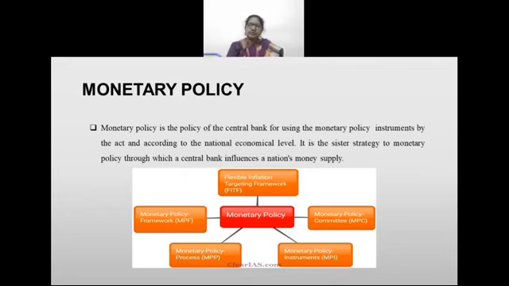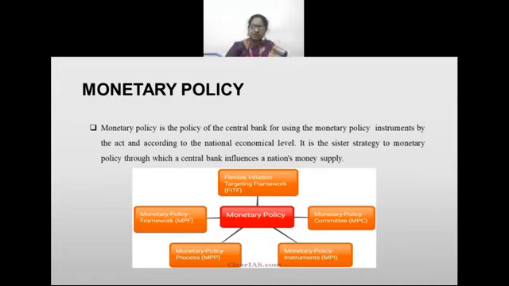So this monetary policy RBI is initiating. So what are the various instruments? How are they initiating? That is what we are going to see. So both fiscal policy and monetary policy go side by side. It's a sister policy, they say like that. Sister strategy, they say.